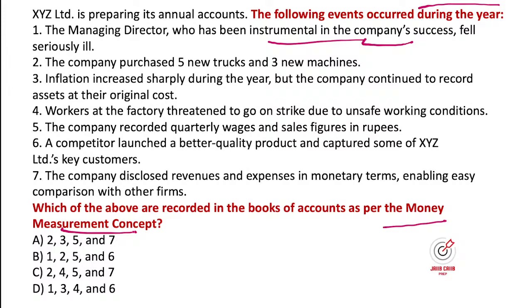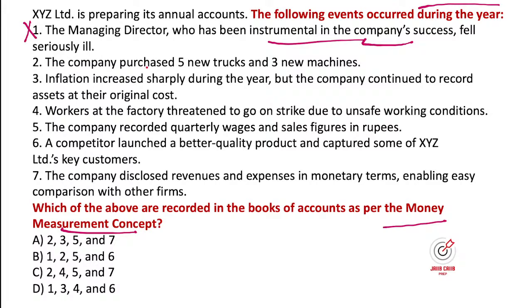As per the money measurement concept, we only record things which have financial characteristics. Anything which can be measured in money will be part of our books. Anything which cannot be measured in money we will not record. Though the health of a manager or proprietor is important for the business, we do not record it, due to this particular principle. So the first statement is wrong here.